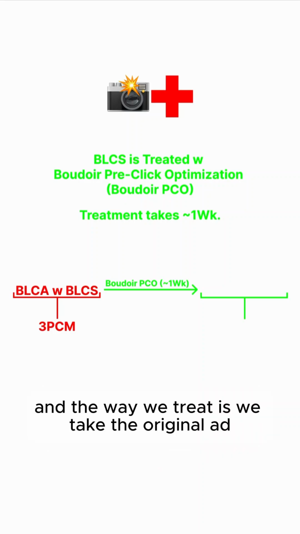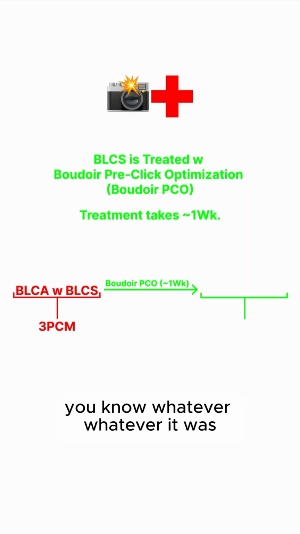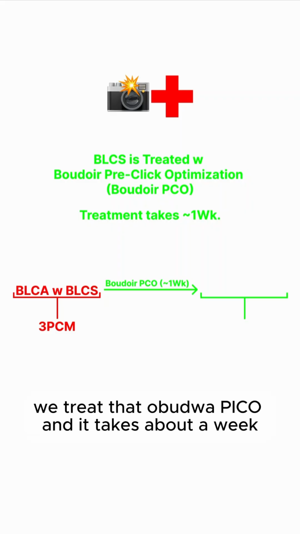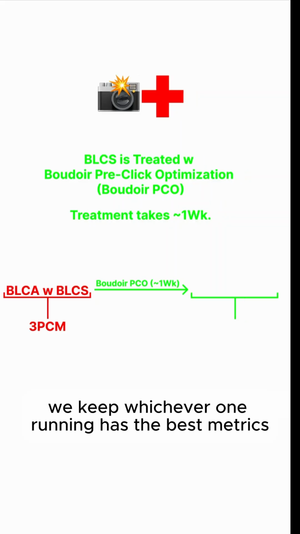And the way we treat is we take the original ad, we duplicate it, and we leave the original ad either on or off, whatever it was. With the duplicated one, we treat that with Boudoir Pico, and it takes about a week. And then at the end, we keep whichever one running has the best metrics.